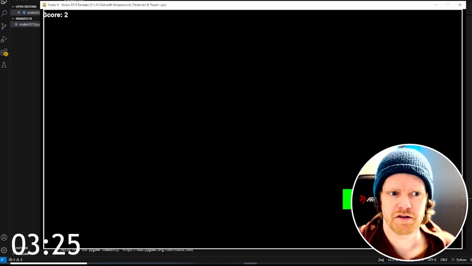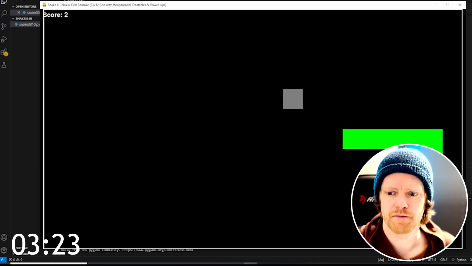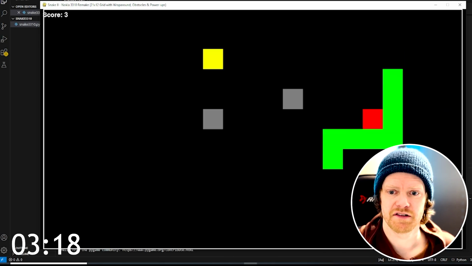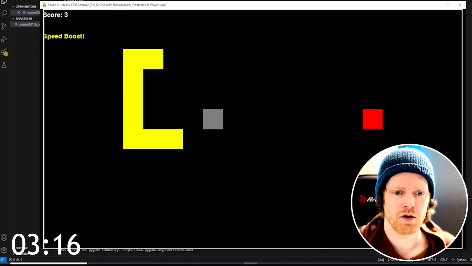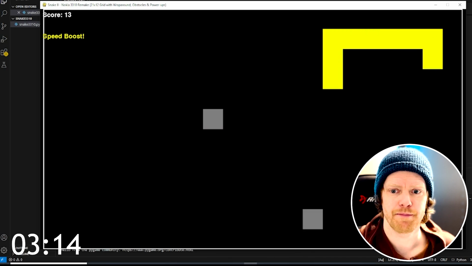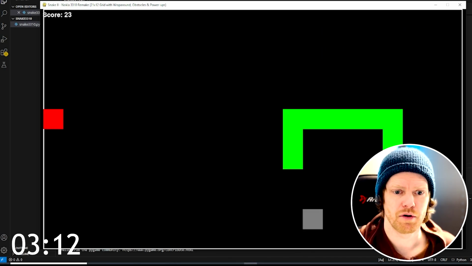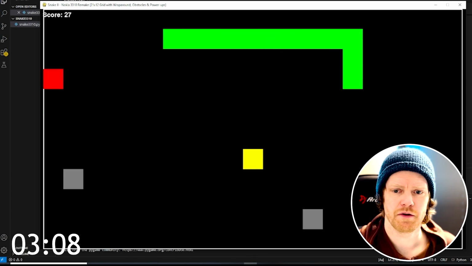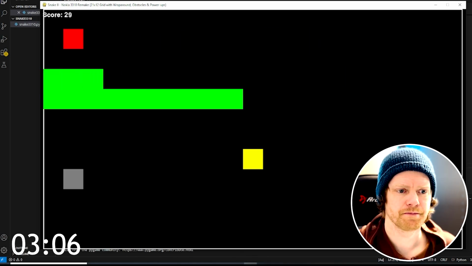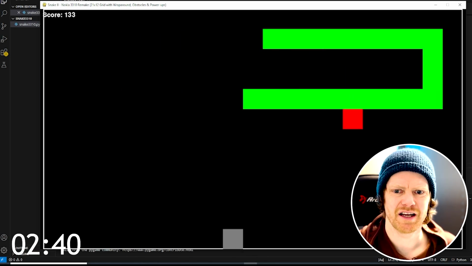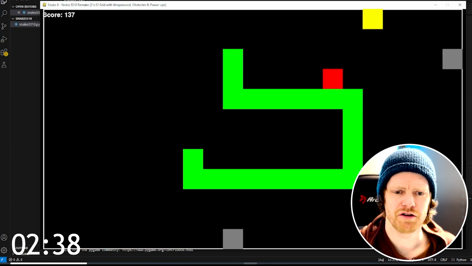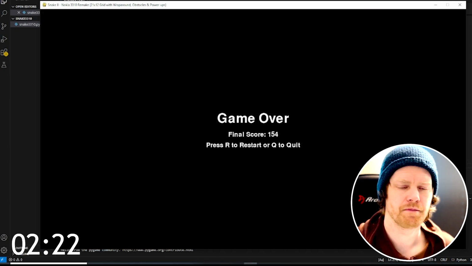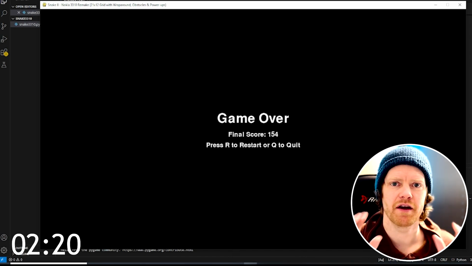So I get 1 point, 2 points for this one, which means still 1 point. And now the snake should be yellow, and I should get, yeah, 10 points for that food item. Perfect. So now we're at speed 2, and I get 2 points per food item. The speed boost actually gives a little bit too much points. I'll reduce that amount to perhaps like 5 times. This is good. Now time for our final updates.